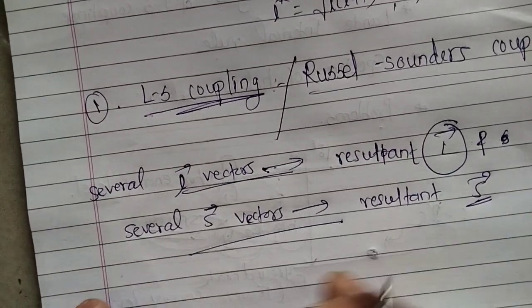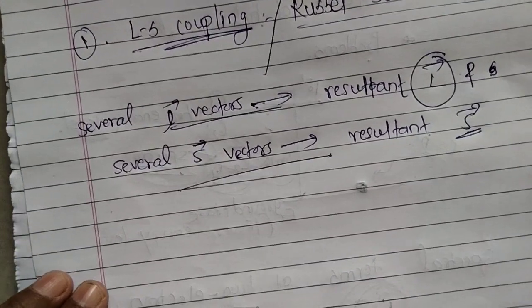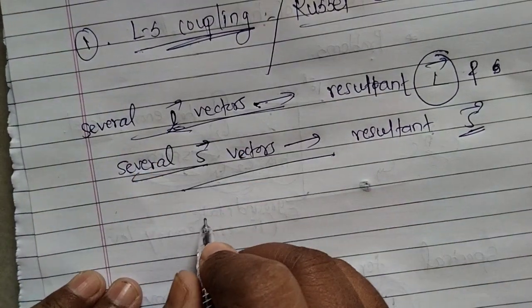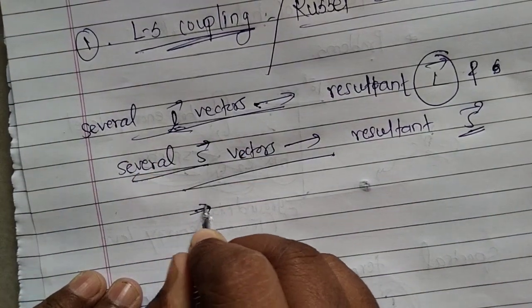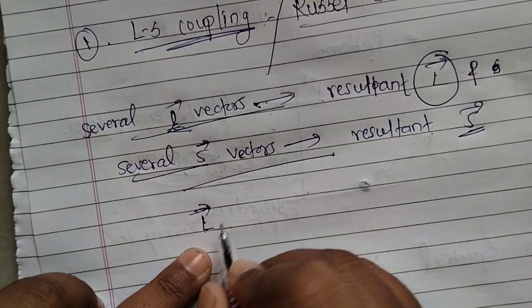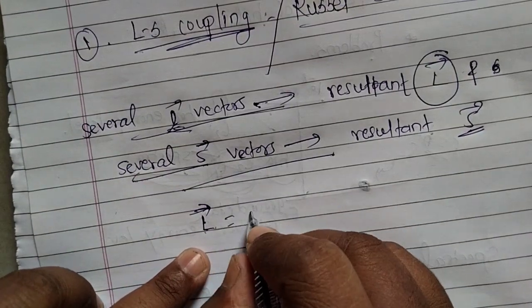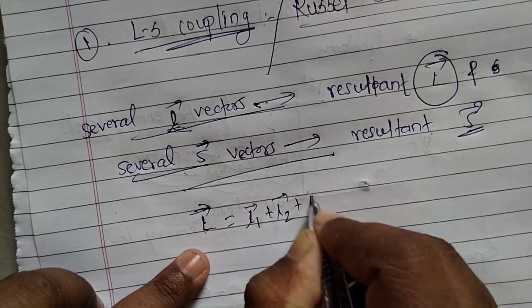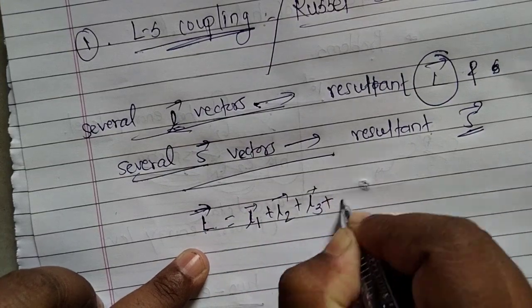In this way we can add several L bar vectors. So the resultant orbital angular momentum L bar is equal to L1 bar plus L2 bar plus L3 bar and so on.